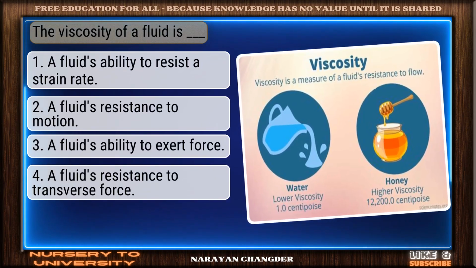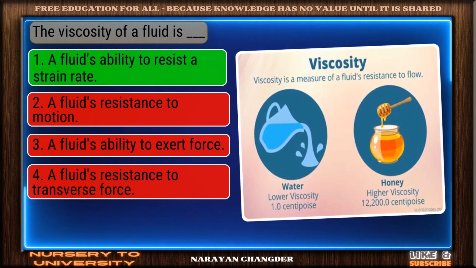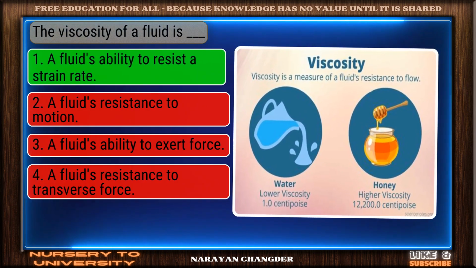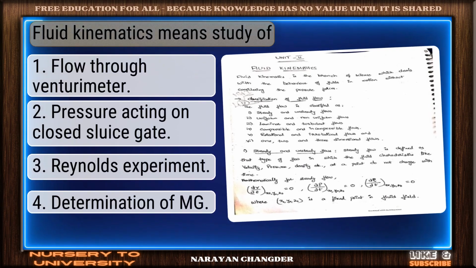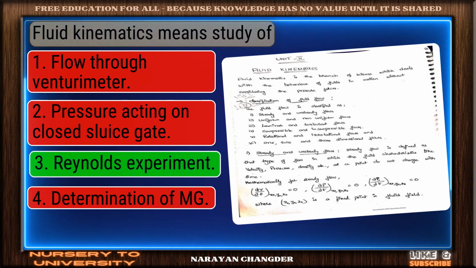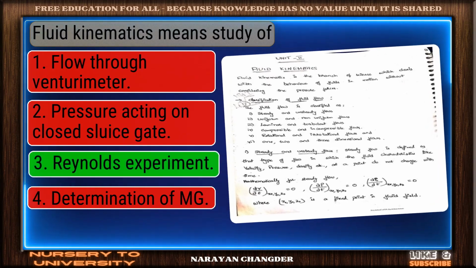The viscosity of a fluid is dash. Good thinking. A fluid's ability to resist a strain rate is the right answer. Fluid kinematics means study of. Clear logic. Your choice, Reynolds experiment, is sound and 100% true.